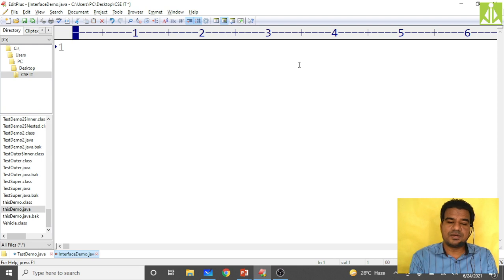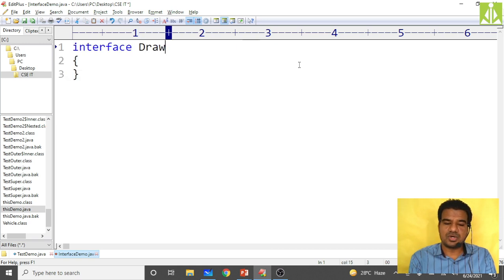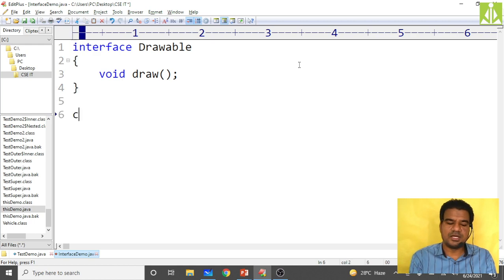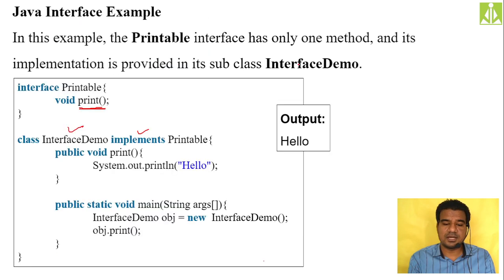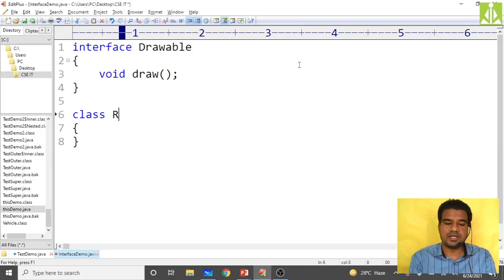So first I need to write the interface, that is Drawable. I need to use the keyword interface, Drawable. Inside it I am keeping a method, void draw. Simply the draw method. Now I am writing the first class. What are my two classes? Rectangle and Circle. First I am writing the Rectangle class, Rectangle implements Drawable.